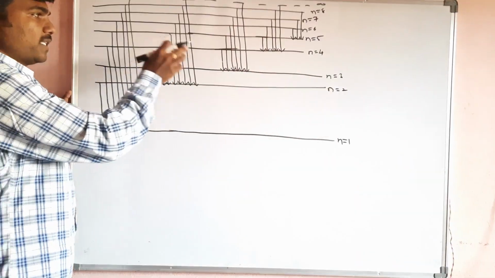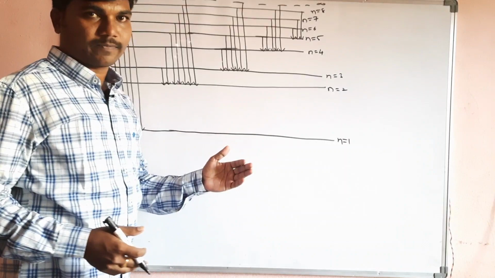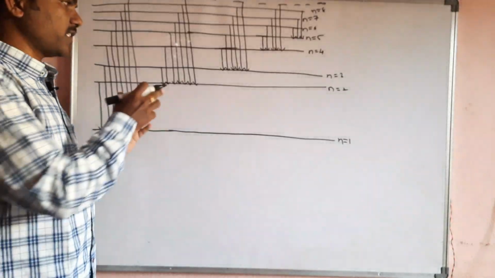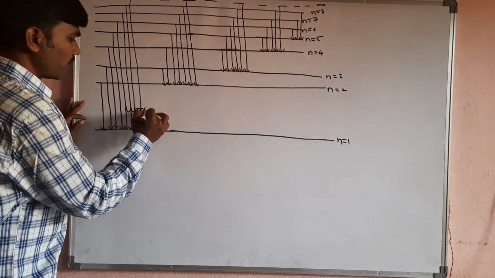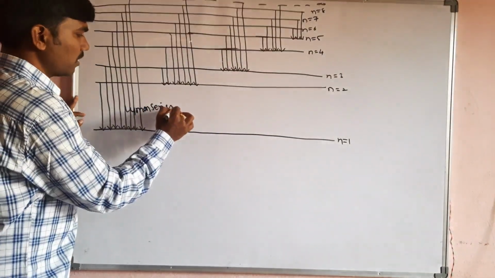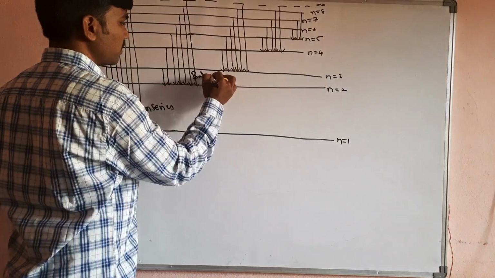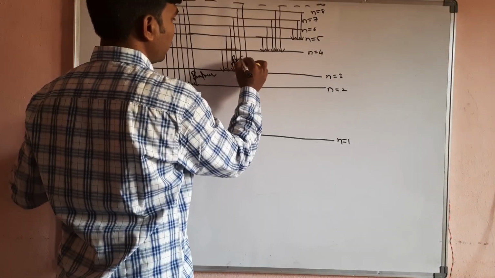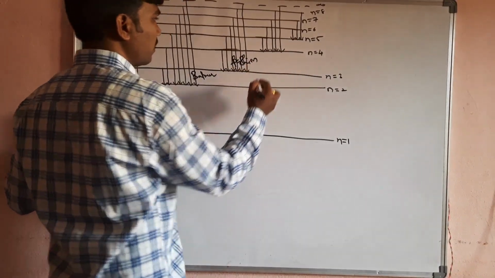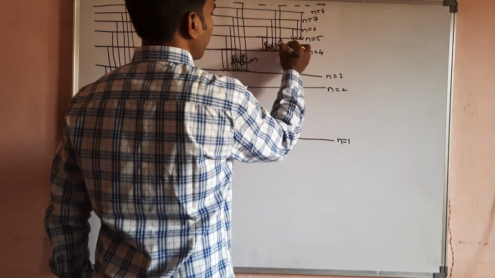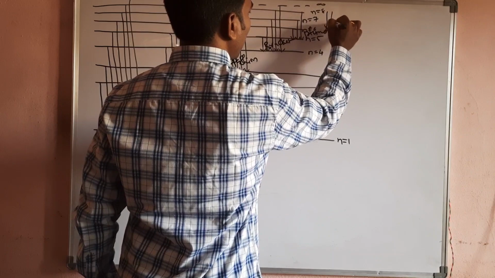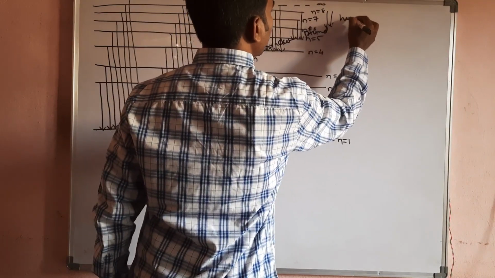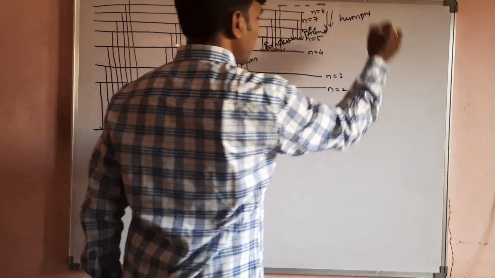These regions are named after their discoverers. The first series is called the Lyman series. Then after that the Balmer series, then the Paschen series, then the Brackett series, then the Pfund series. And one more series is also available, that is called the Humphreys series.